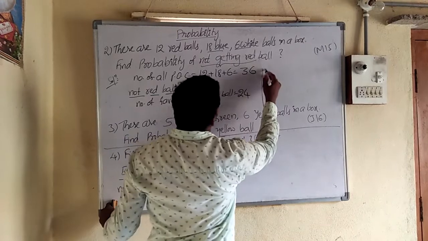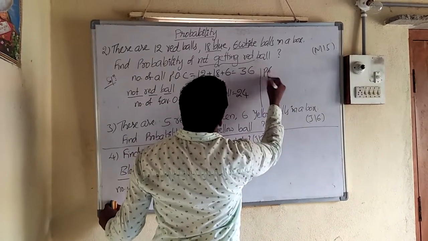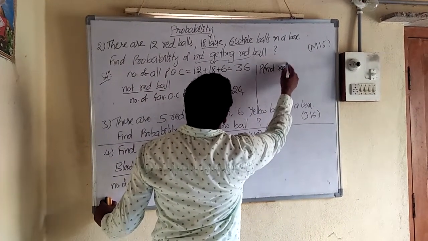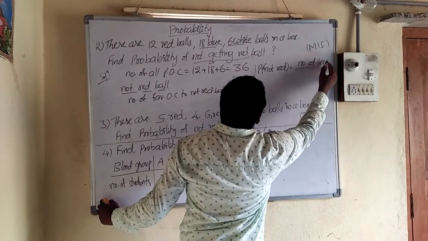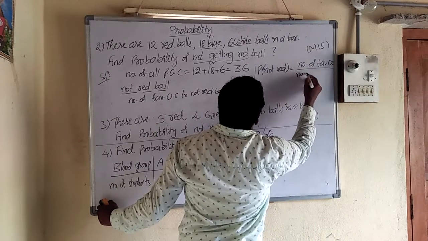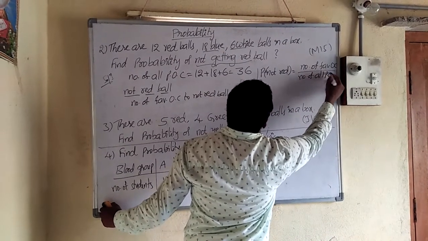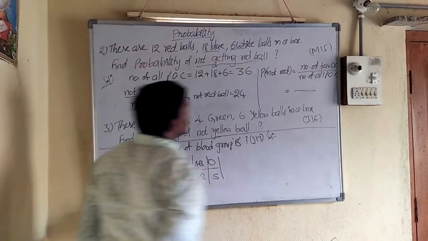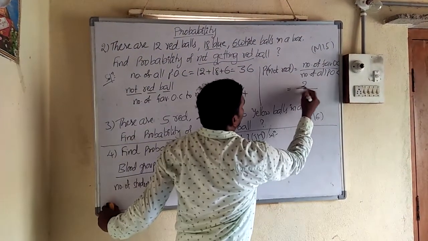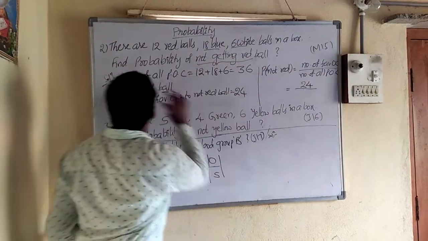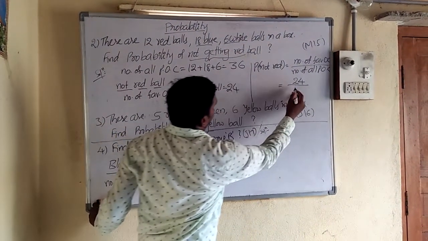So now the probability of not red. What is the formula? Number of favorable outcomes by number of all possible outcomes. So how much is the number of favorable outcomes to not red? 24. So 24 by the number of all possible outcomes, 36.